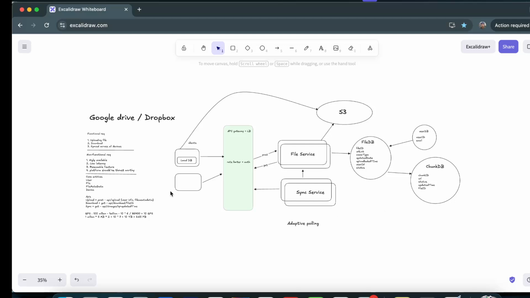For low latency, what we have to do is create chunks and upload them in the form of that data. The resumable upload feature will be there. On the platform, obviously, we have to introduce proper authentication, authorization, and SSL termination. Those things will be there. The system is highly available, because even if I modify it from this particular device and the user is still seeing the previous version, it is completely fine. That is something we already discussed, and yes, all the functional requirements have been covered in this video.